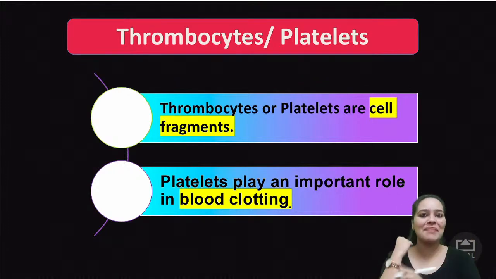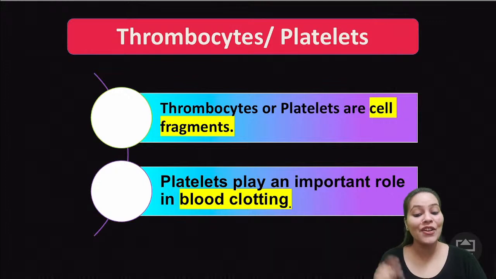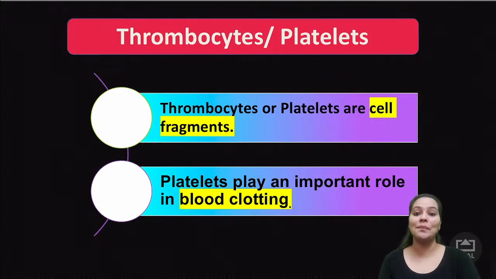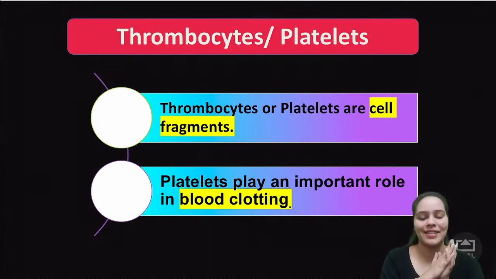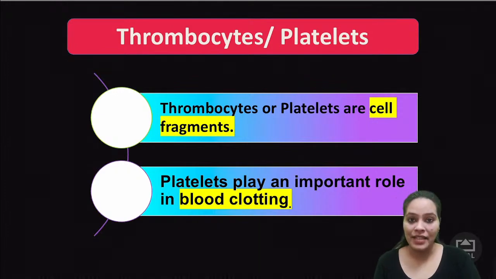ऐसा क्या मैजिक हुआ कि ब्लड स्टॉप हो गया? It's because of the platelets which are present inside your blood kids. वो जो blood कट लगता है वहाँ पे there is a network which is formed because of which the platelets, your blood actually stops. So thrombocytes or platelets, the function is it helps in the coagulation of your blood, and जो blood है वो रुक जाता है थोड़ी देर बाद. That is the main function of your platelets. Got it? Platelet का it plays an important role in the blood clotting or the coagulation of blood.